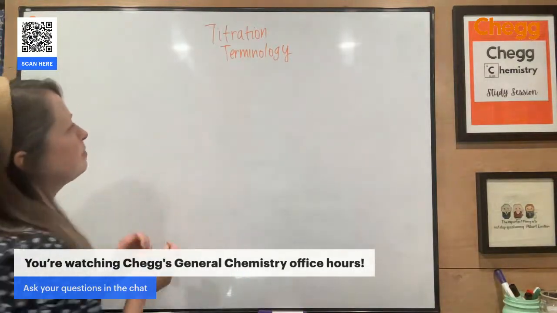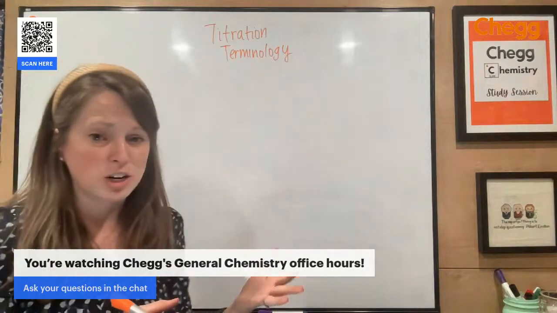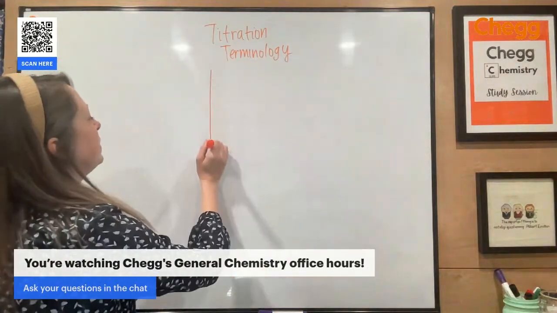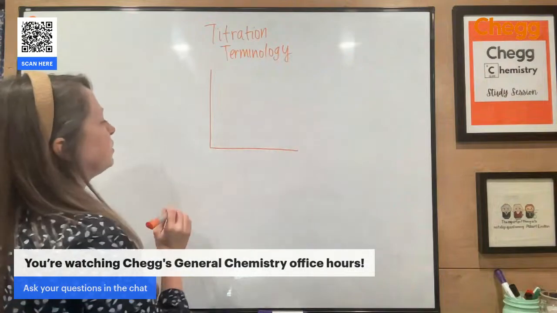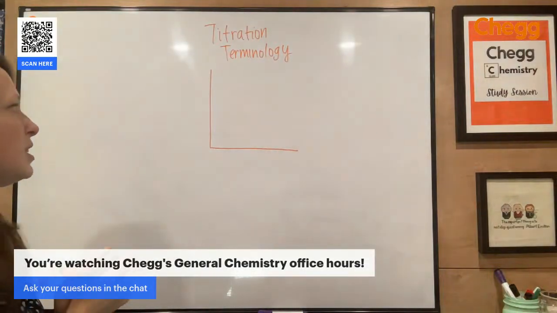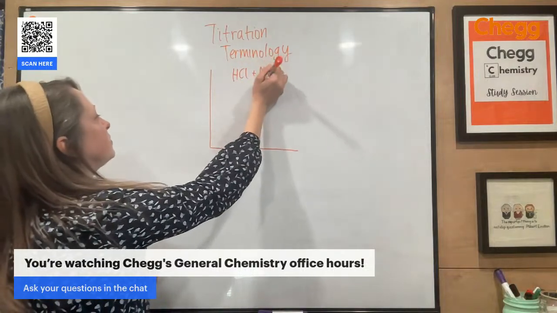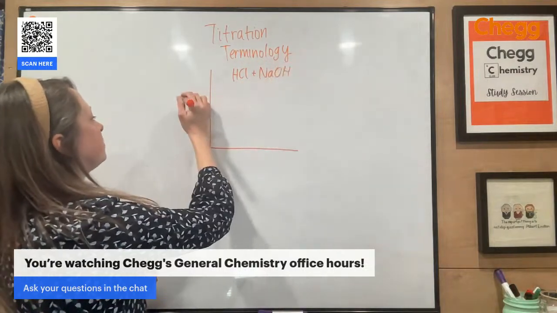All right. So when I am doing a titration, you're looking at a titration curve. There are some things that you need to know. So when I'm looking at a titration curve, let's say I'm doing a strong acid, strong base titration. So let's say I have hydrochloric acid plus sodium hydroxide.